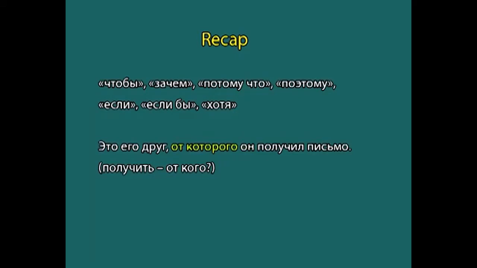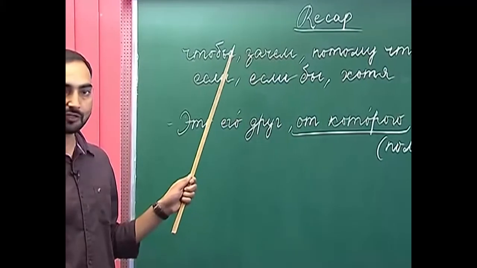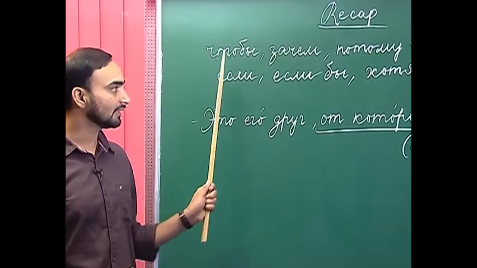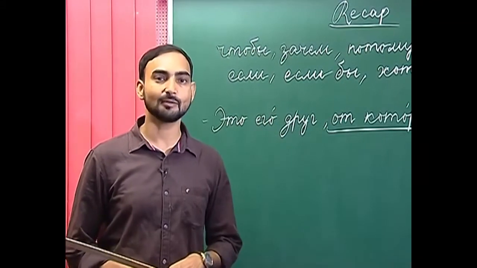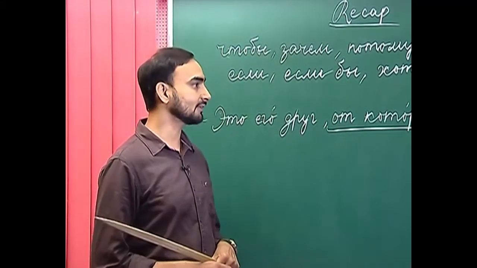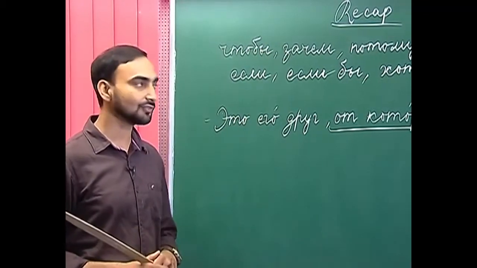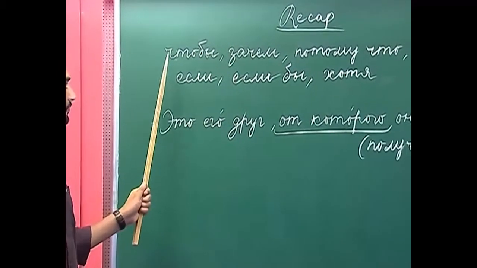So, what did we learn in the previous lesson? We learnt the conjunctions and the conjunctive words which are used in complex sentences, and the conjunctions are used to introduce the subordinate clause in a complex sentence. And what conjunctions and conjunctive words have we learned?